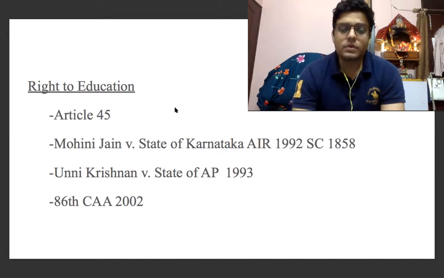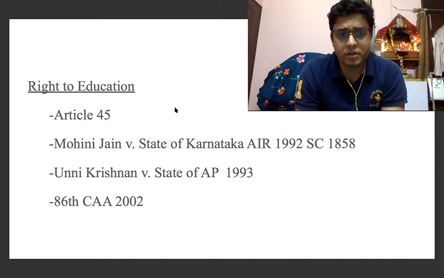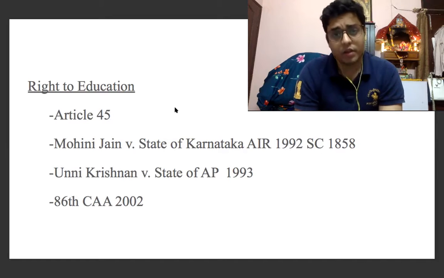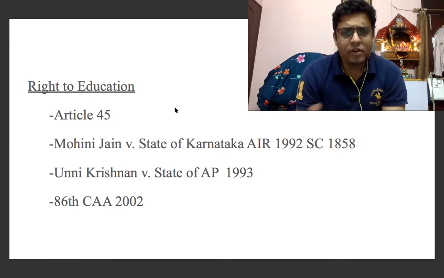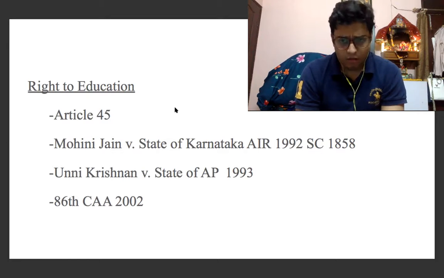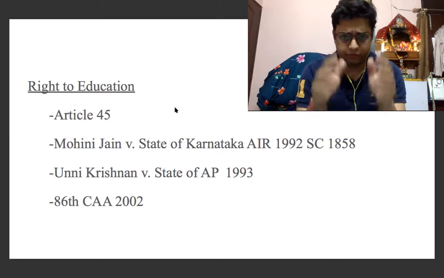The next case decided on similar lines as Mohini Jain was Unni Krishnan versus State of Andhra Pradesh, a case of 1993. In this case also, right to education was held to fall under the purview of Article 21 of the Indian Constitution.